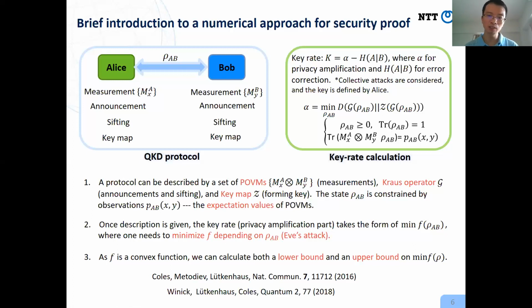It turns out the objective function to be minimized is a convex function, so we can apply numerical methods to obtain both lower bounds and upper bounds on the key rate. This method has been well developed. Please see these two previous works. Here, I just would like to adopt this formulation for the security proof of the protocol we study.